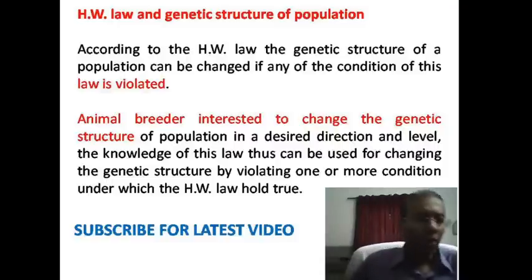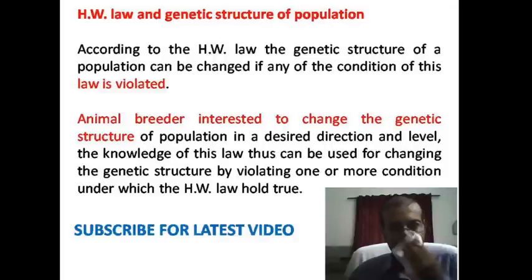All breeders want to change the genetic structure of the population. As we know, any trait is controlled by genes, and to change the performance, the breeder needs to change the frequency, the genetic structure of the population.